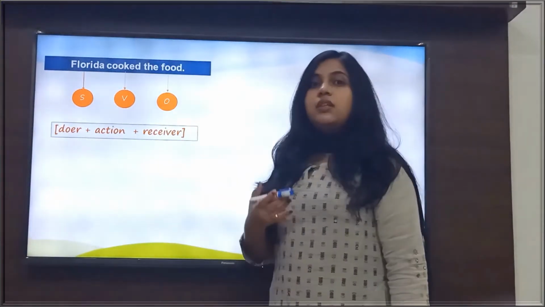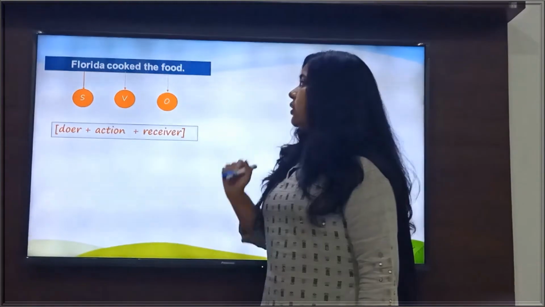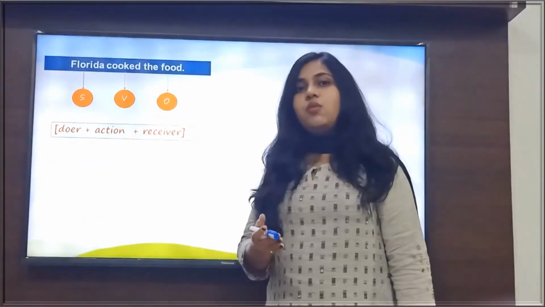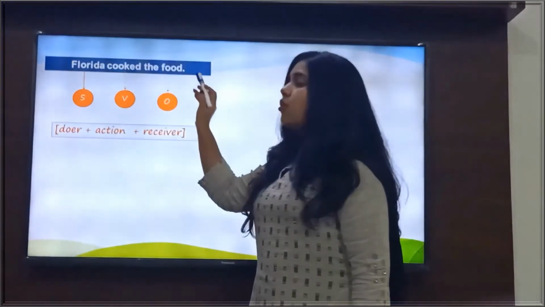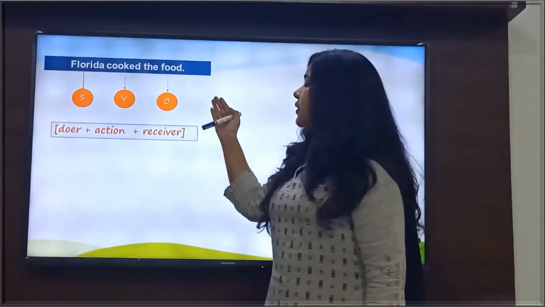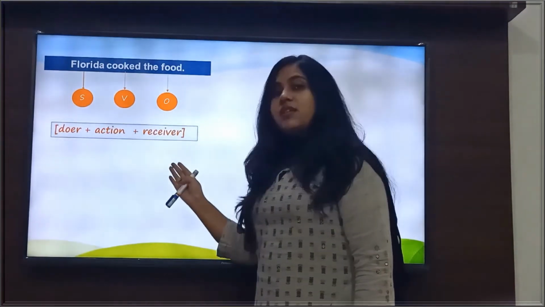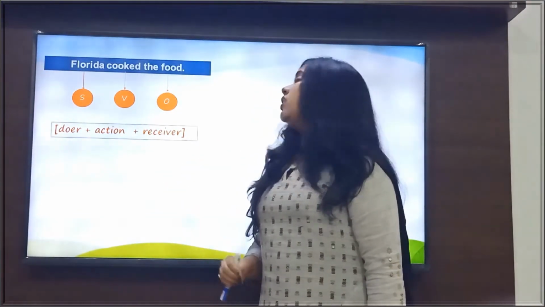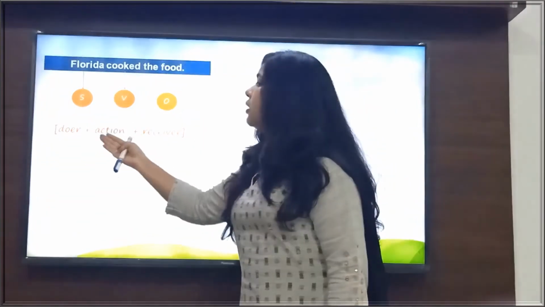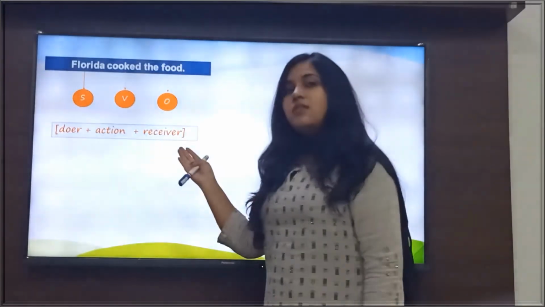That means the food is the object here. So we can see that the action is passing over from subject to object, which indicates that in this sentence the object is the receiver of the action. So in this sentence our pattern is doer plus action plus receiver.